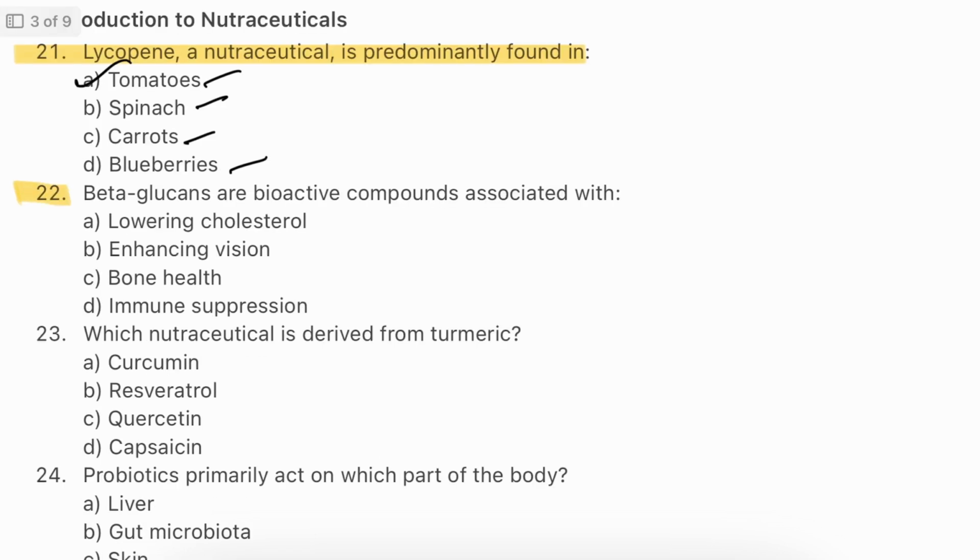Question number 22. The beta-glucans are bioactive compounds associated with lower cholesterol, enhancing vision, bone health, immune suppression. The answer will be A.